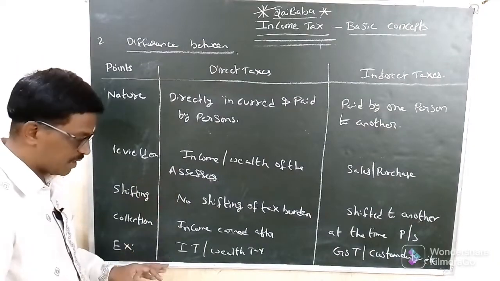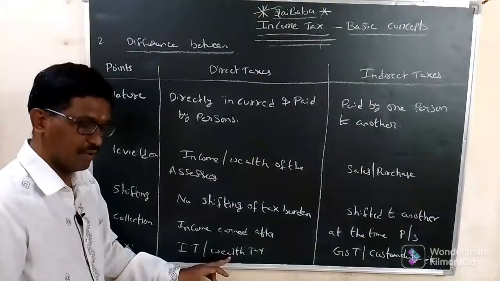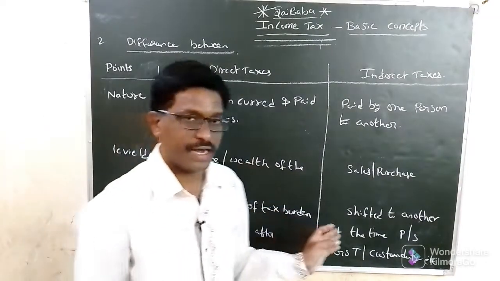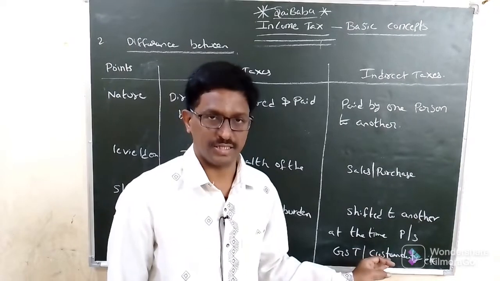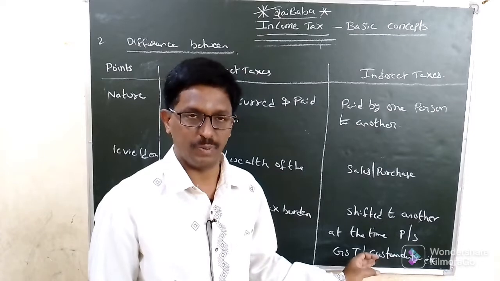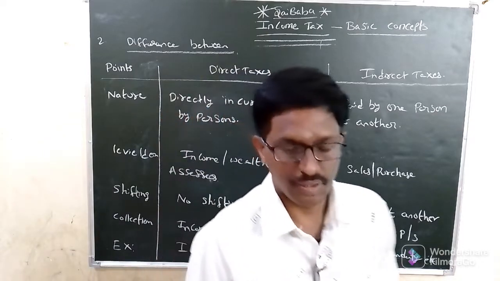Direct tax examples are income tax and wealth tax, whereas indirect tax examples are GST, goods and services tax, and customs like import duty and export duty. Okay, next, another question.